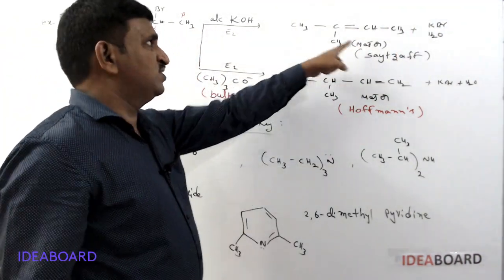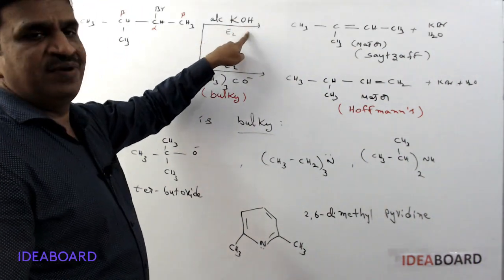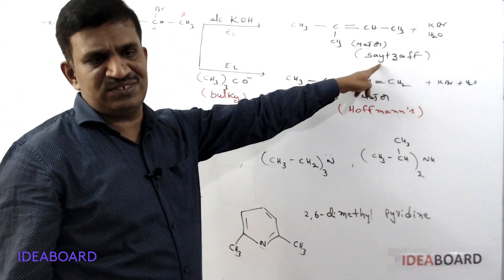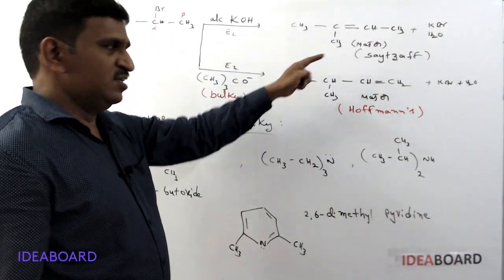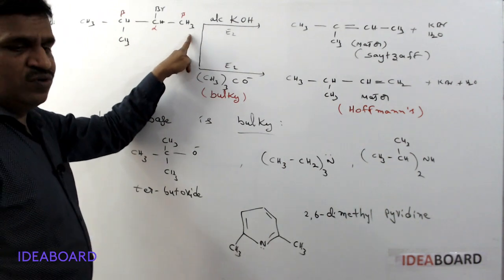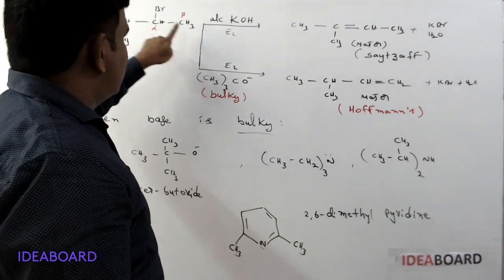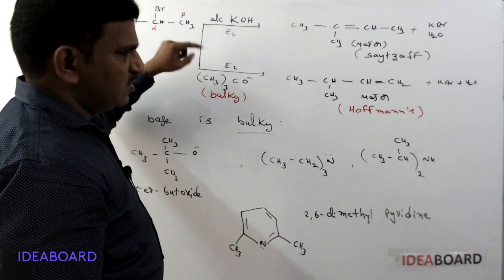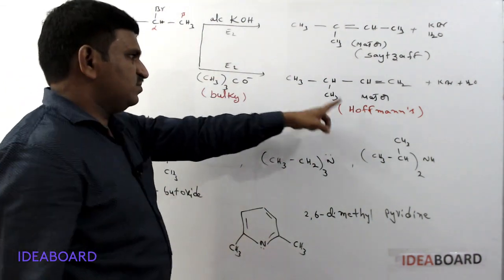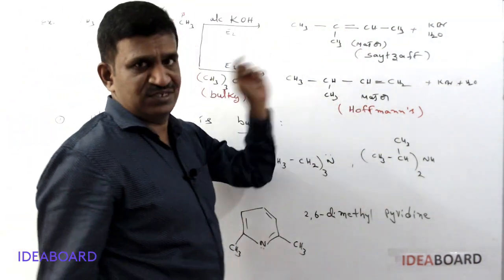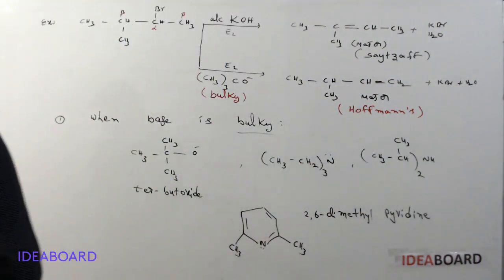But when you have a simple base, the Sedgwick elimination product is always formed. But when you have a bulky base, what is happening? Then the beta carbon containing more hydrogens, not fewer, is giving the proton. So it is opposite to Sedgwick, and it is called Hoffman's elimination product.